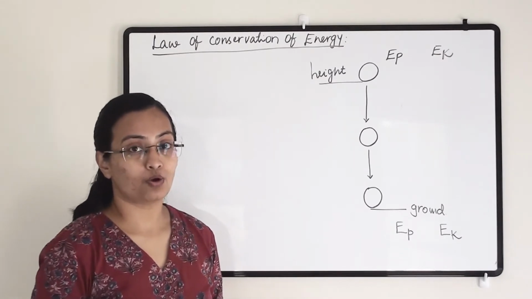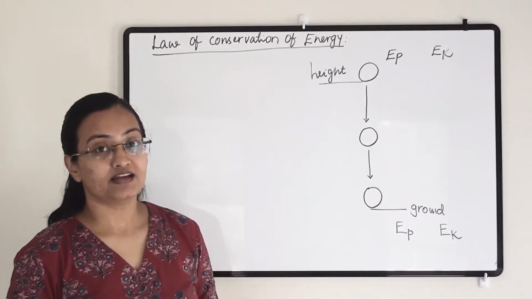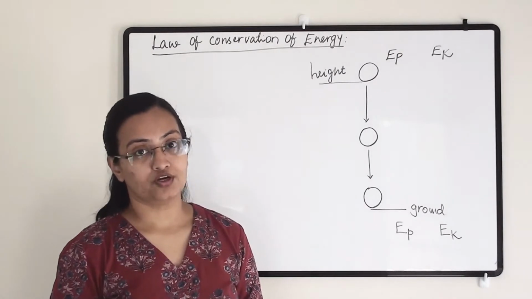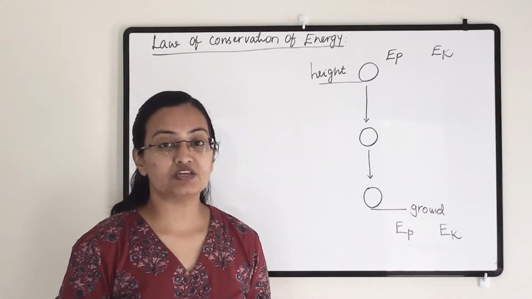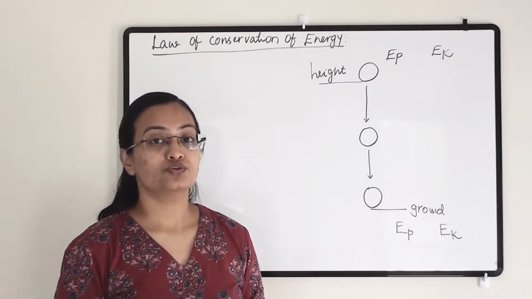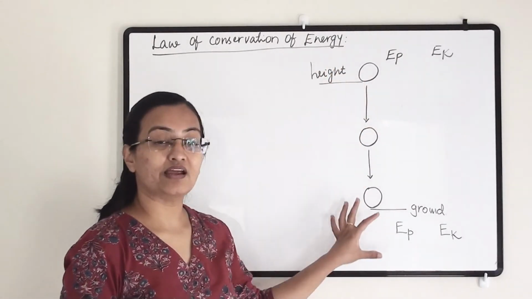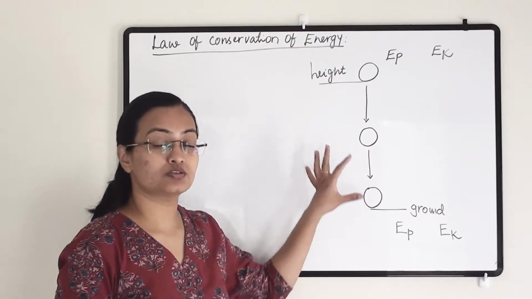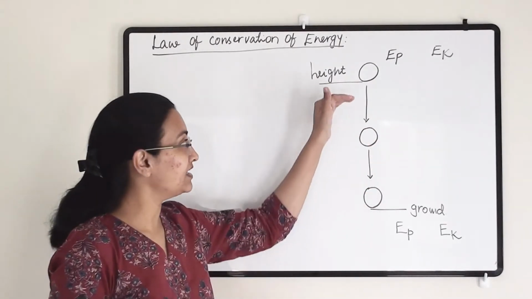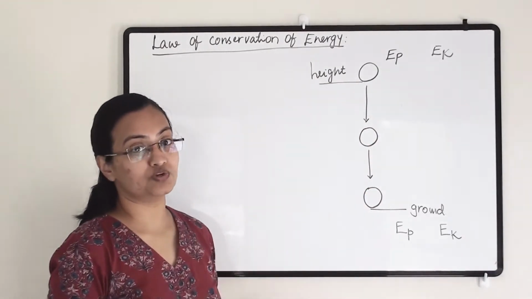As per this law, energy neither can be created nor can be destroyed. This topic is under CBSE Standard 9 syllabus. So here we are going to understand how potential energy and kinetic energy will remain constant at all the time when any free falling object is coming towards the ground.